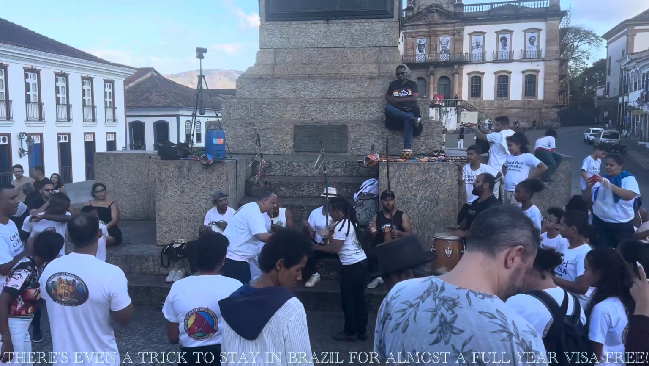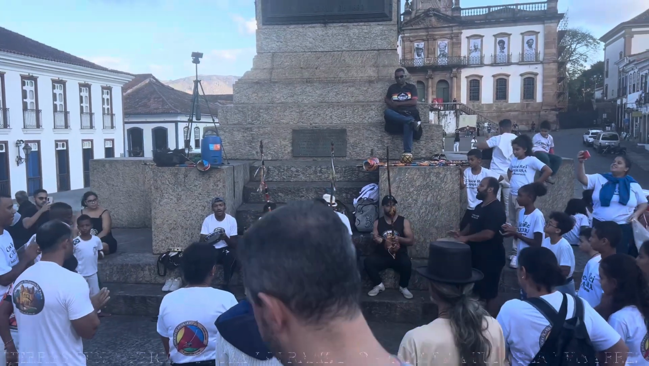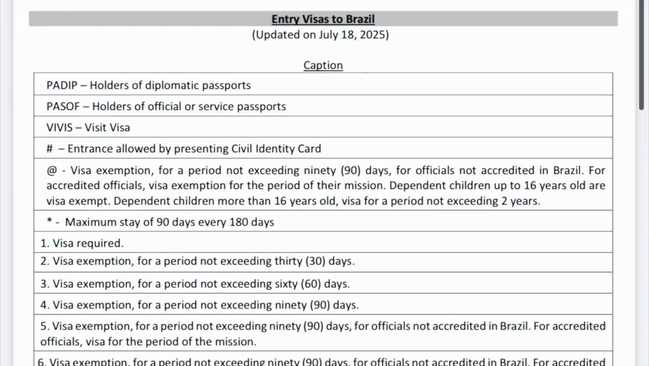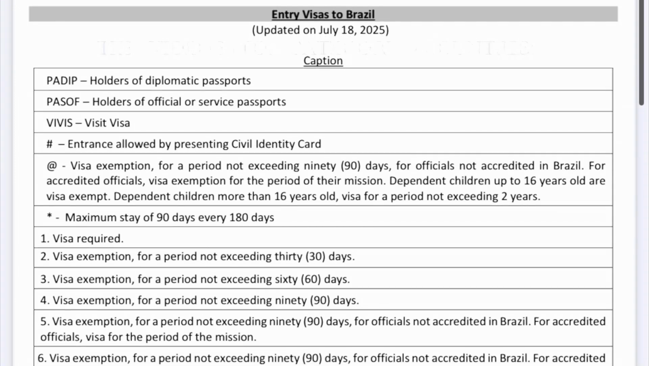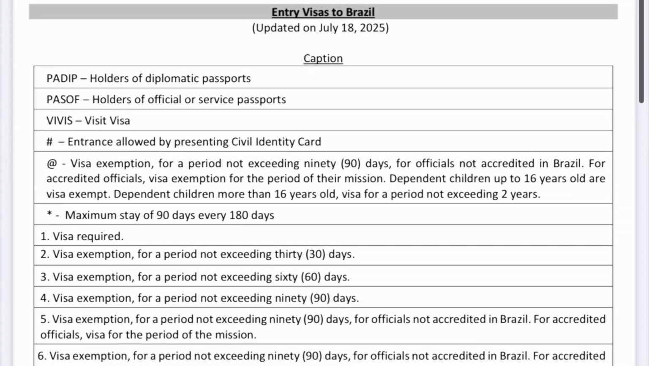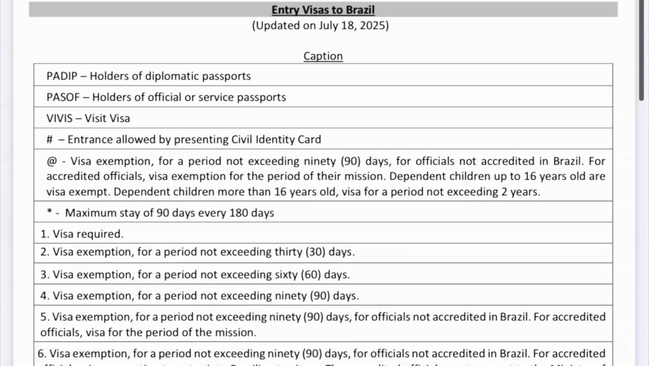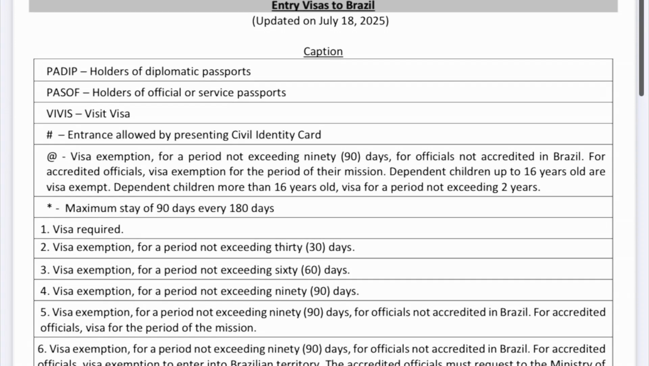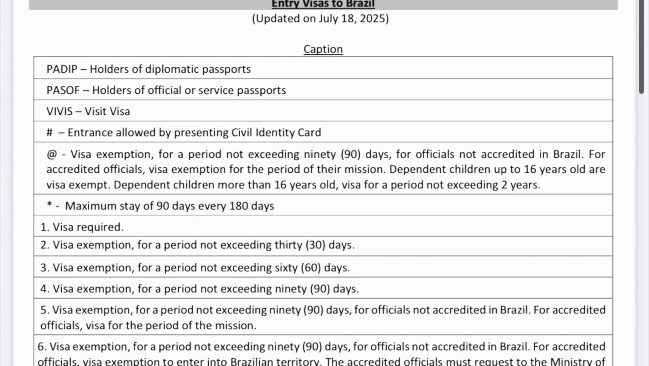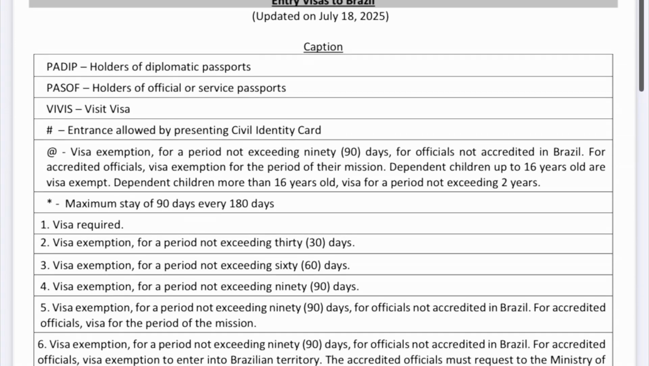Now, of course, different passport holders will have different entry requirements coming into Brazil. So what I've done, I've put below this video in the description and the comment section a link to this PDF that you see on the screen here from the official Brazilian government website. And on this file, this shows you the entry requirements for every single country of the world coming into Brazil.